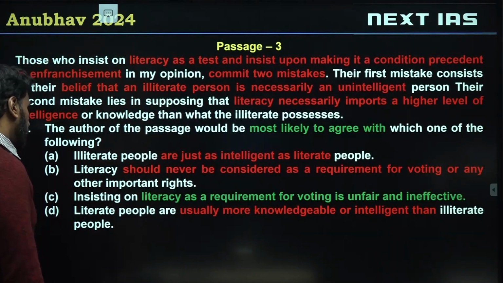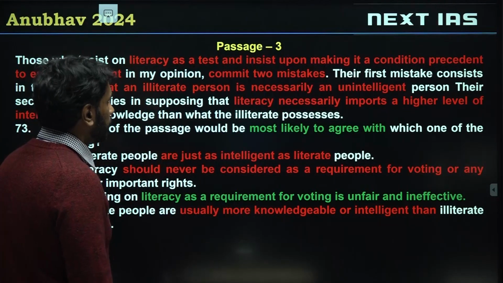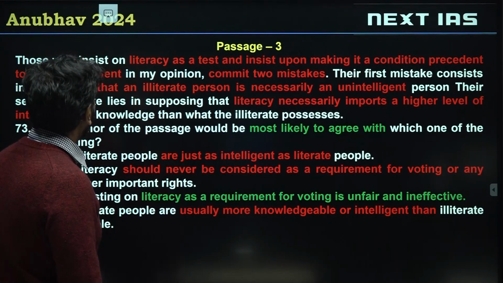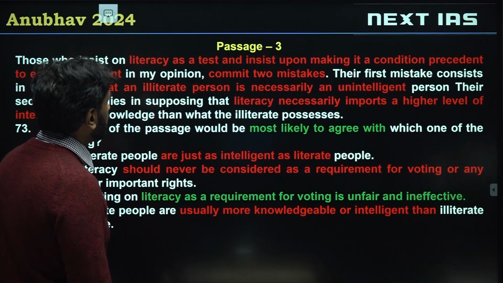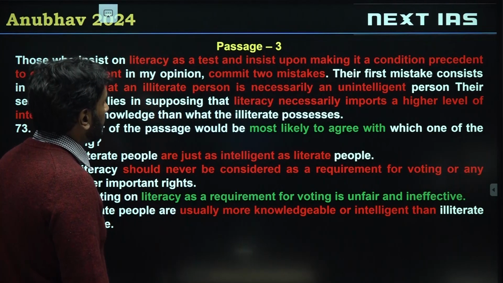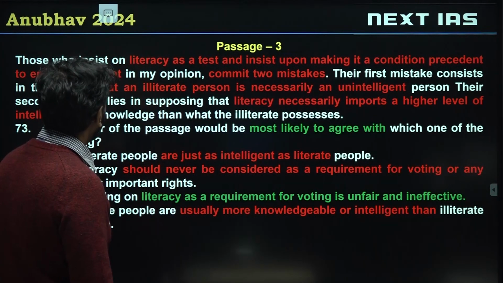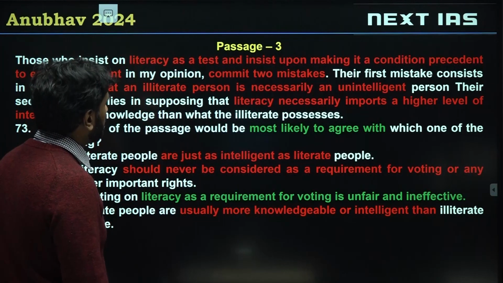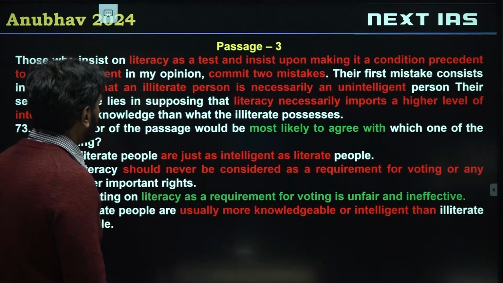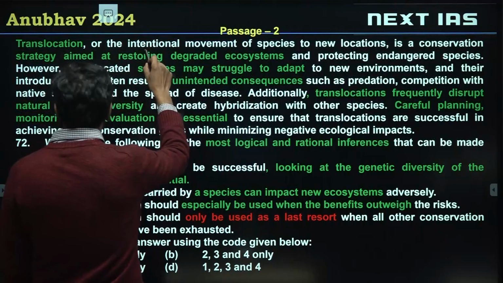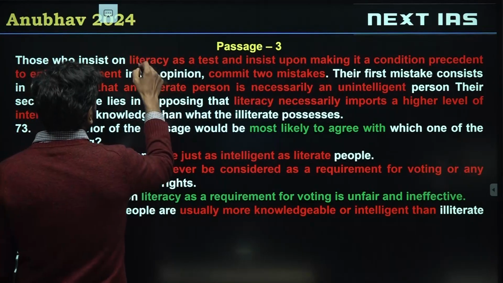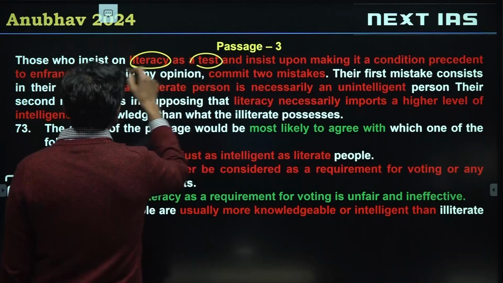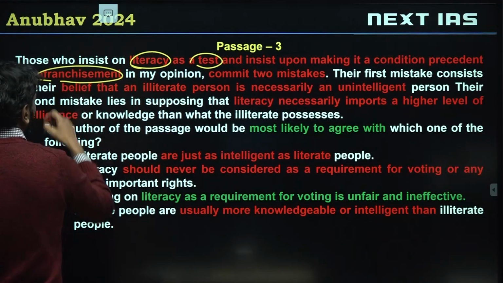Alright, the author of the passage would most likely agree with which one of the following? Now, let's go through this. Those who insist on literacy as a test and insist upon making it a condition precedent to enfranchisement, in my opinion, commit 2 mistakes. So the author is saying if you use literacy as a test for enfranchisement, which is voting, right?